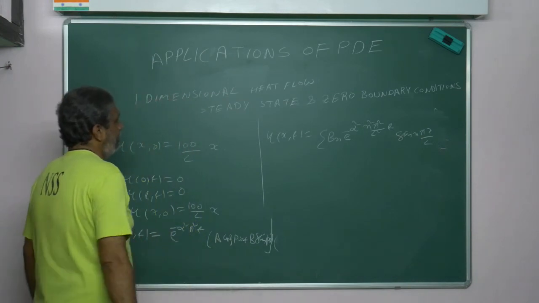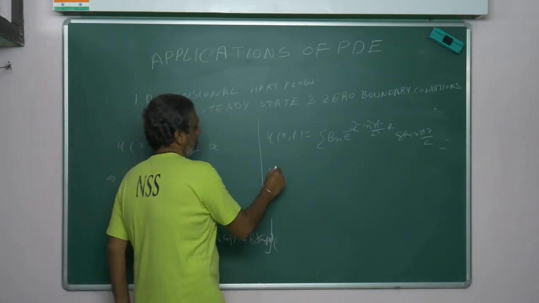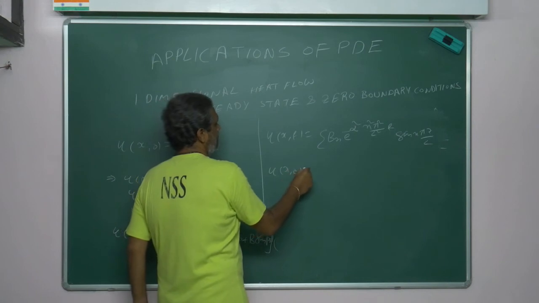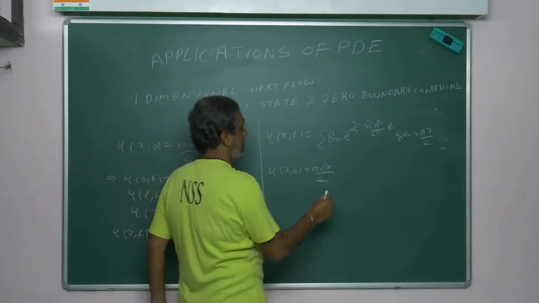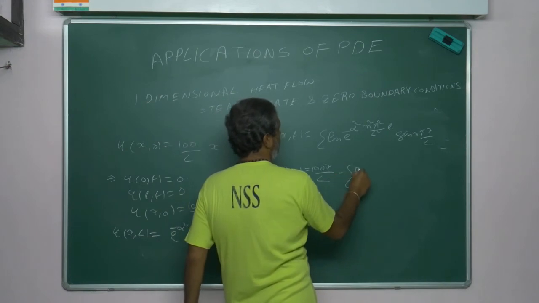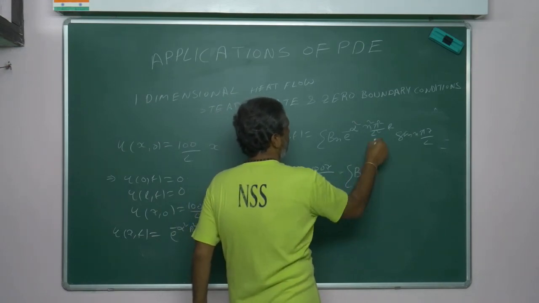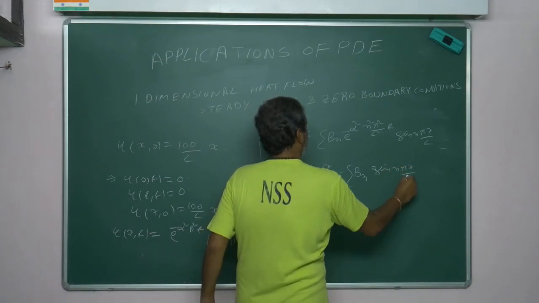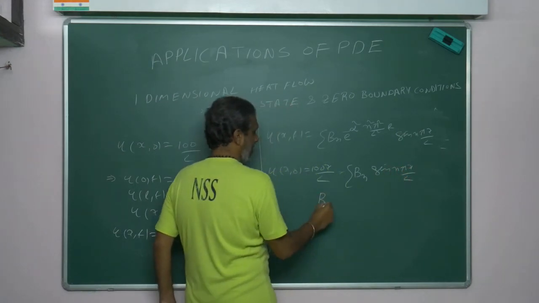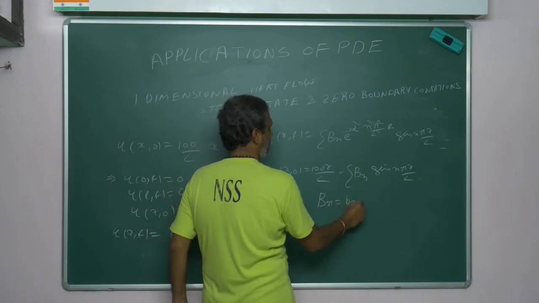Now your given condition is U of x comma 0 is equal to 100x by L. Then this is equal to sigma bn, this becomes 1, sin n pi x by L. Just you can call capital Bn equal to small bn.